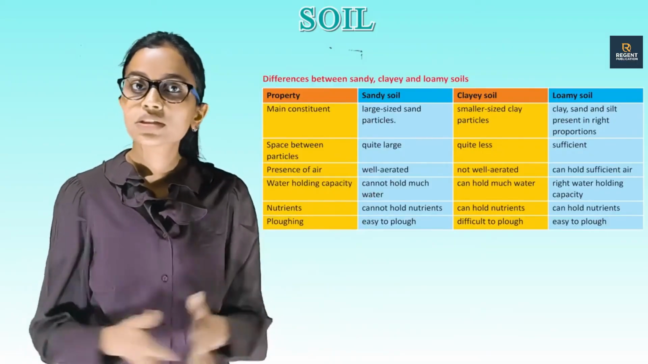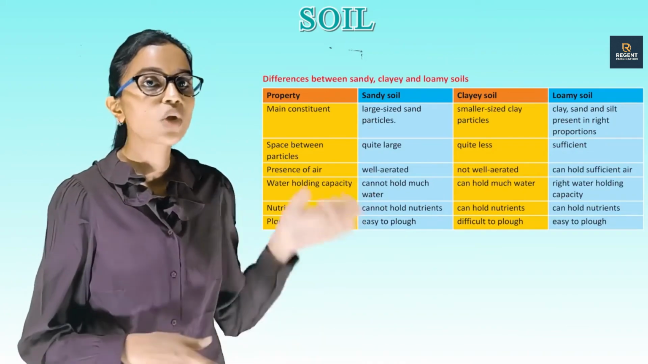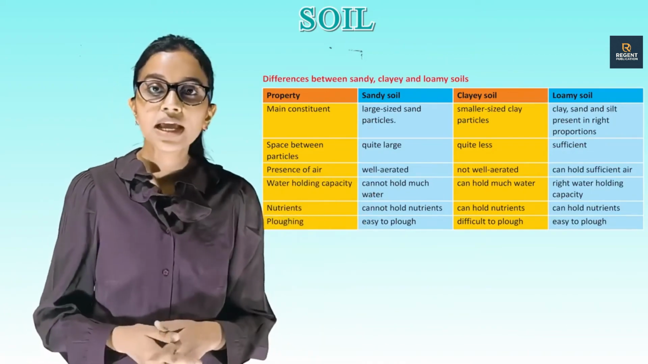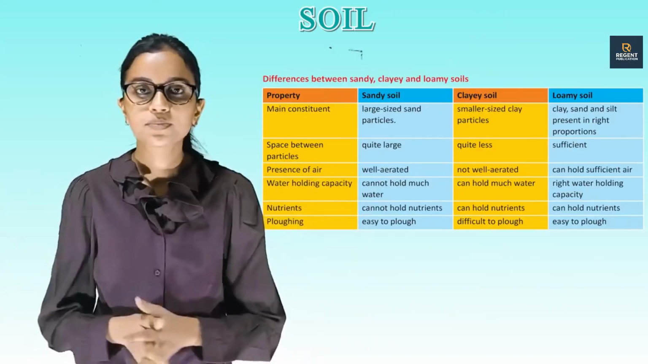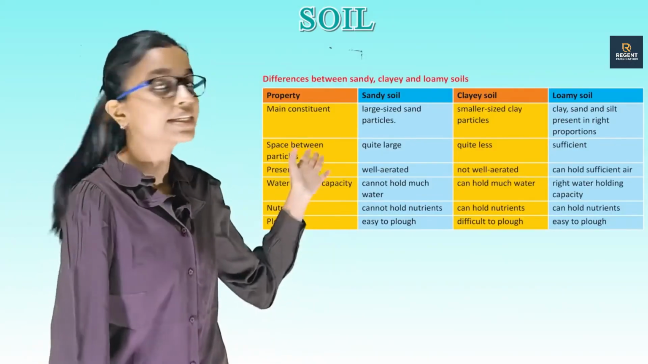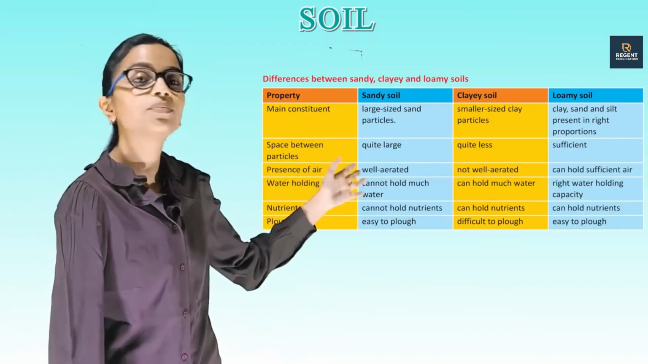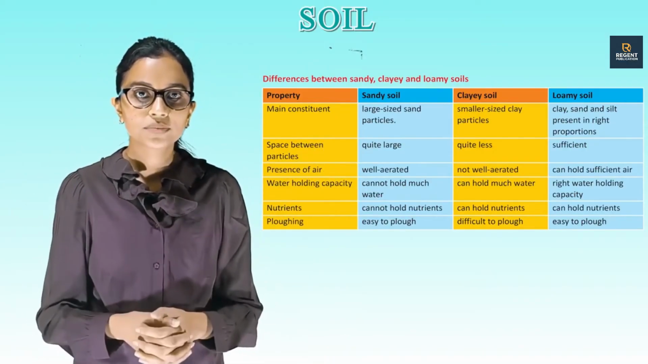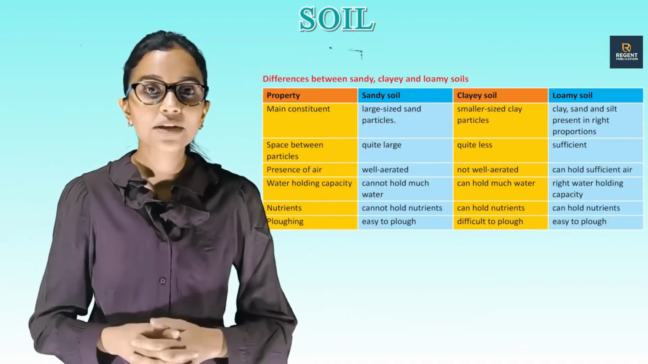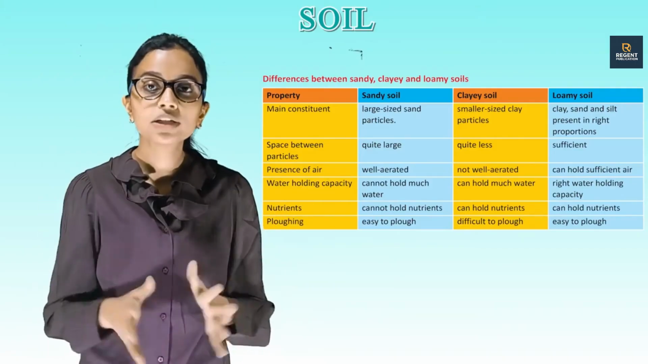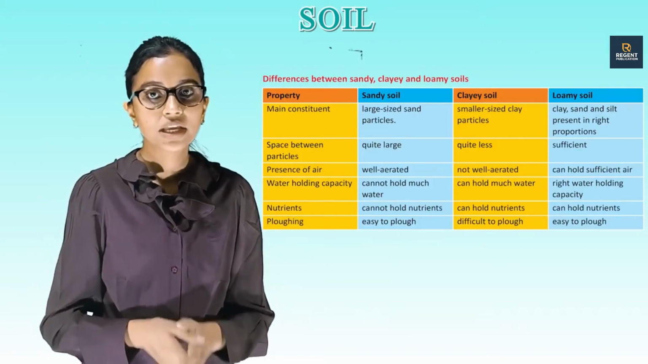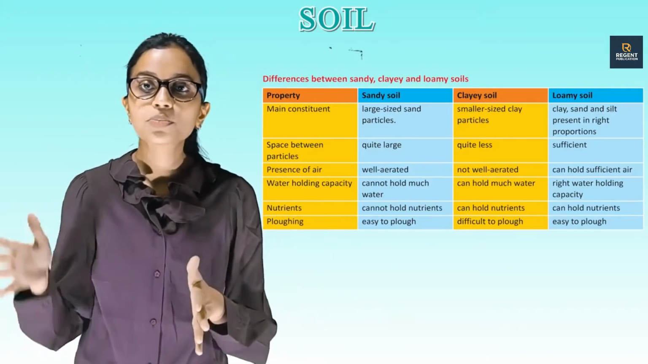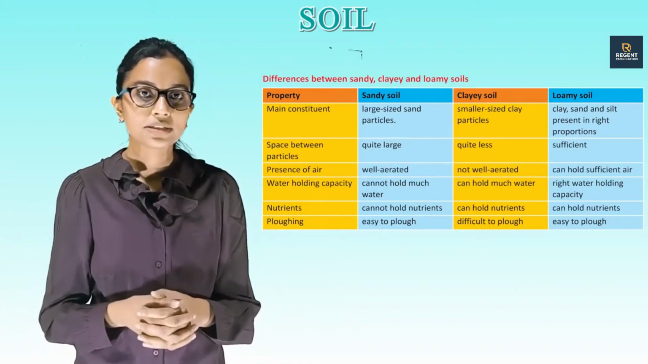So, are you able to see this chart, children? This chart is showing the difference between the types of soils. Property: sandy soil, clay soil, loamy soil. Main constituent: large sized sand particles, smaller sized clay particles. Clay, sand and silt present in right proportions.